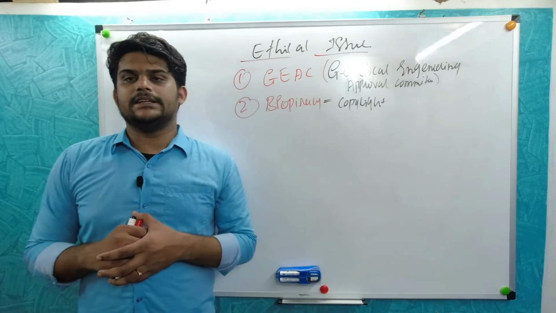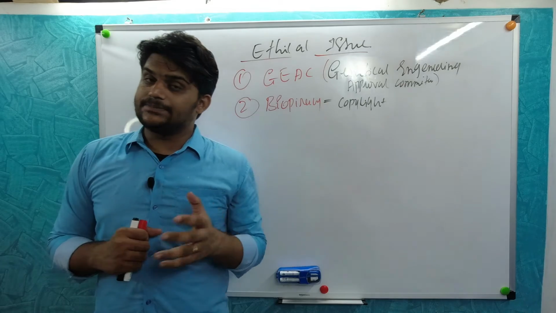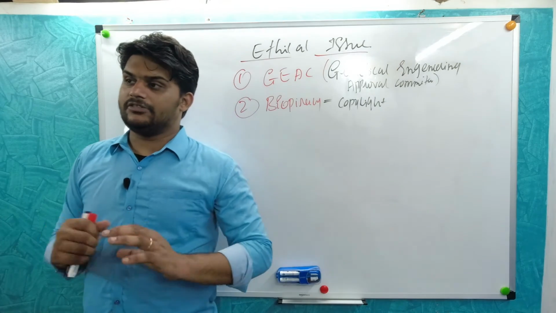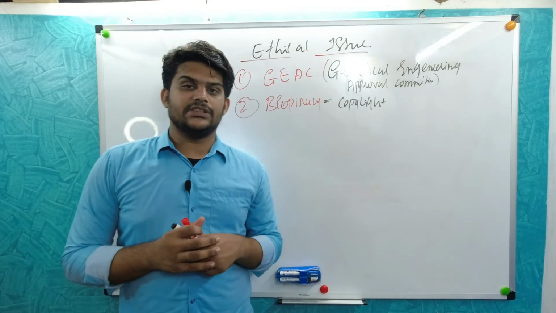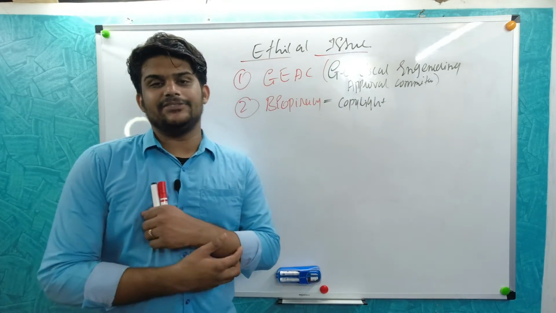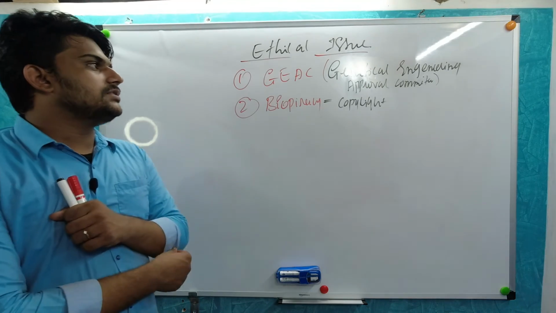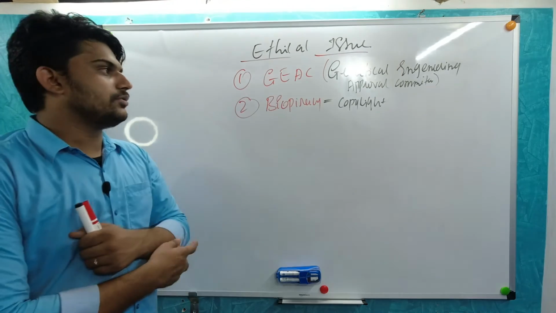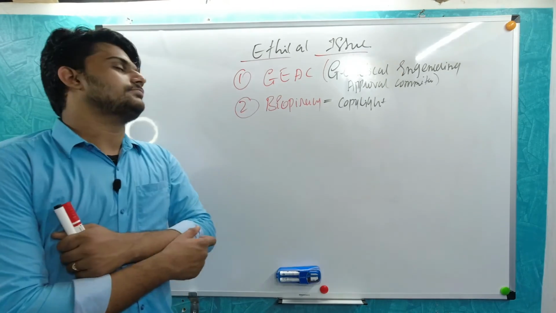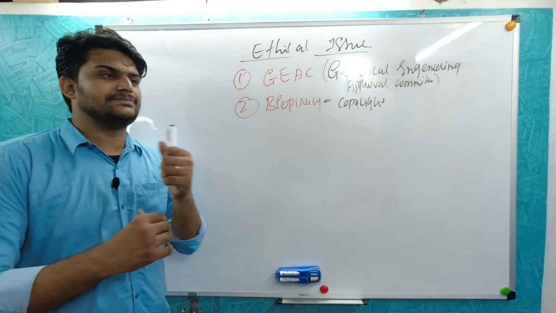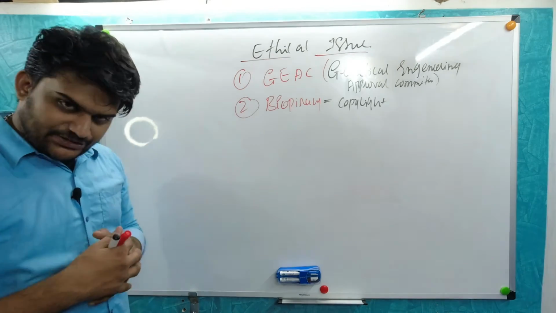But it has been rejected because it was causing different types of genetic modifications in human beings, or it affected the physiology of human beings. So the Genetic Engineering Approval Committee did not approve it, because of the ethical issues which may harm the human race.